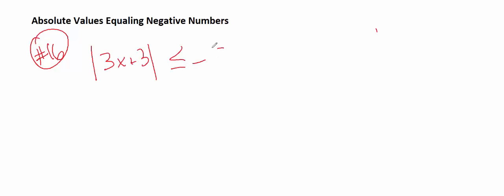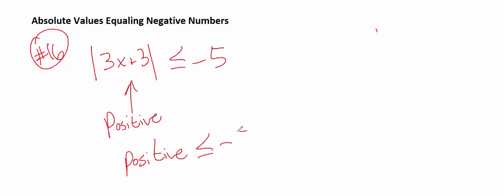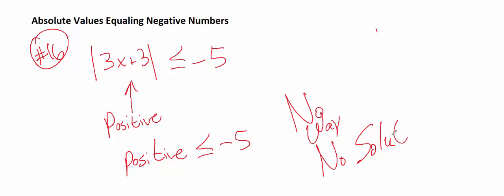Now, with that in mind, we can take a look at number 16. On number 16, it's the same thing. It's absolute value of 3x plus 3 is less than or equal to negative 5. Well, we know that no matter what, this is going to be a positive number. Doesn't matter what number we plug in for x. We can plug in negative 1,000,000, and it's going to end up being positive because that's what happens in an absolute value. So the question is, will a positive number ever be less than negative 5? No way. And so again, this answer is no solution.